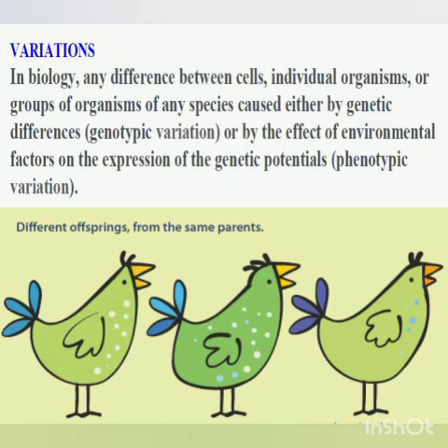How are the variations important? Children, if there were a population of bacteria living in temperate waters, and if the water temperature were to be increased by global warming, most of the bacteria would die. But if there are some bacteria which are resistant to heat, what will happen? They will tolerate the high temperature and survive, and then they can reproduce and form more bacteria.